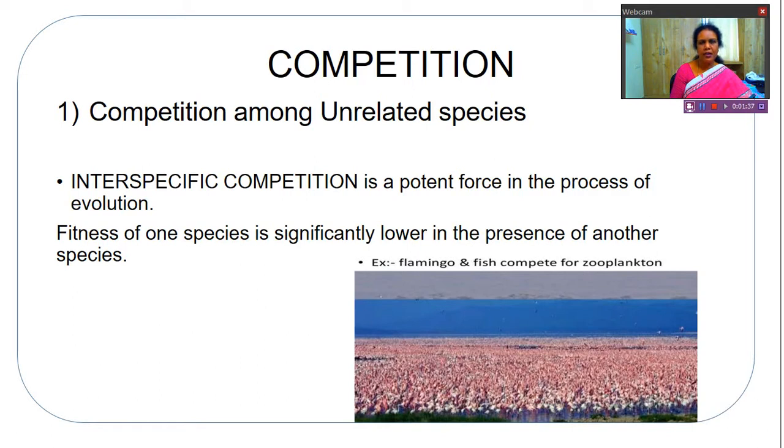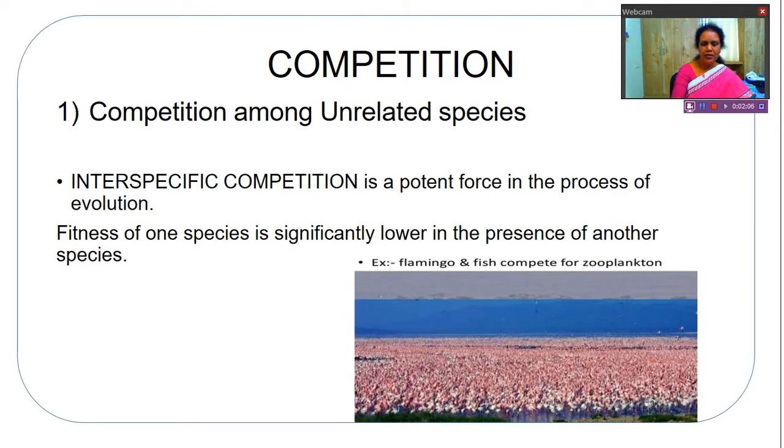And I said competition need not occur among related species. It may occur between different species, and it also occurs when the resources are unlimited. Not only in limited resources, when the resources are unlimited also competition occurs. So when there are unlimited resources and competition is occurring, what is the reason for competition?